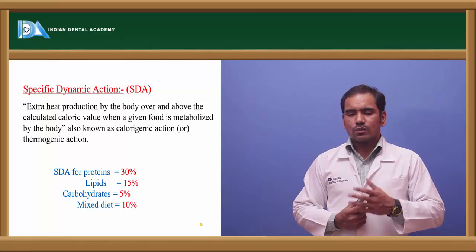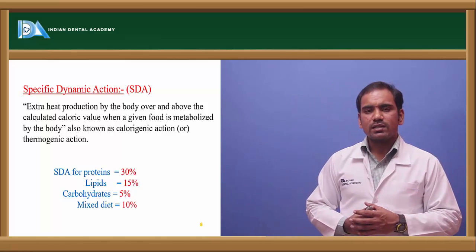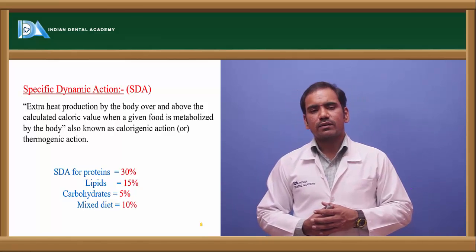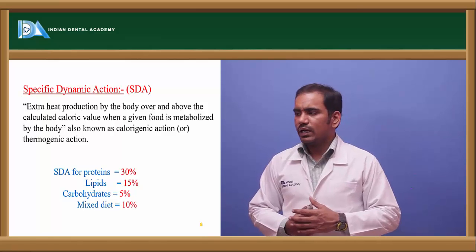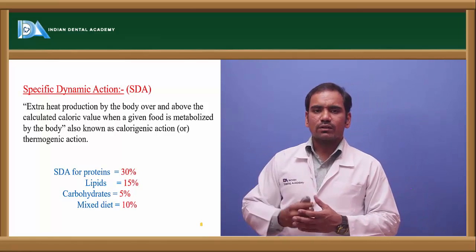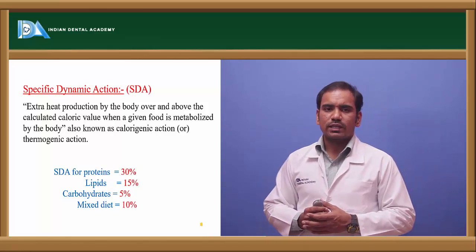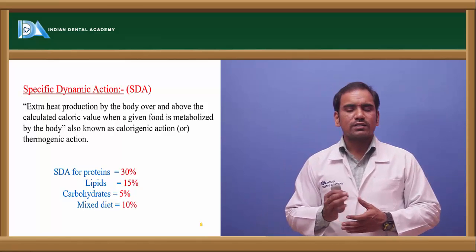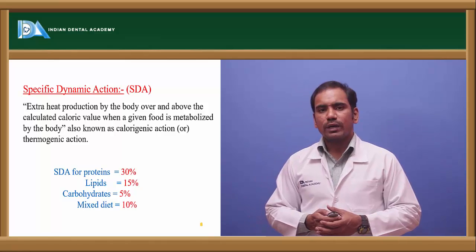Right? So the specific dynamic action for proteins is 30%, for fats it is 15%, and for carbohydrates it is 5%. When you take a mixed diet, it accounts for 10%. Alright, so we have to provide additional calories for the digestion and absorption of those macronutrients. For proteins that is 30%, fats 15%, carbohydrates 5%.